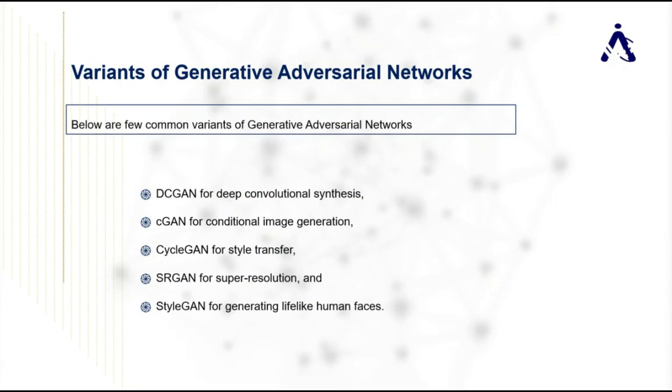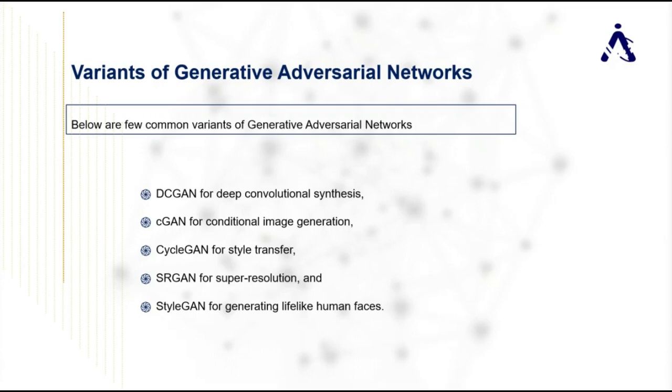Firstly, DC GAN, which is for deep convolutional synthesis. Second, we have a C-GAN, which is a conditional image generation, which generates images based on a particular condition. Next, we have a cycle GAN that has the ability to transfer styles. Then we have an SR GAN, which has the ability to increase image resolution from a lower resolution to a higher resolution. Thus, SR GAN is super resolution. And lastly, we have a style GAN for generating lifelike fake human faces.